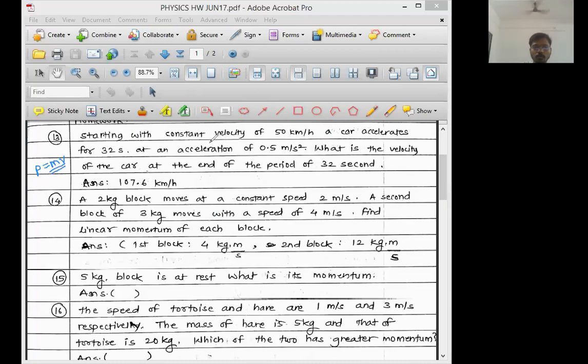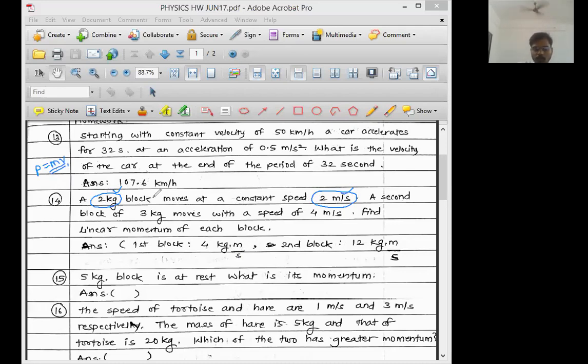So there are two blocks which are given to you. First block is of 2 kg having a velocity of 2 meter per second. What is the momentum of the first block? 2 kg into 2 meter per second, 2 into 2, 4. The unit of mass is kg, the unit of speed is meter per second, so the unit is kg meter per second.